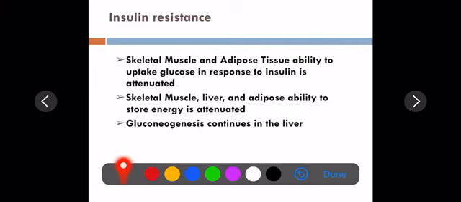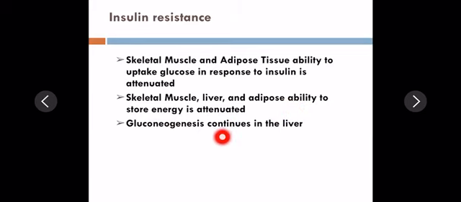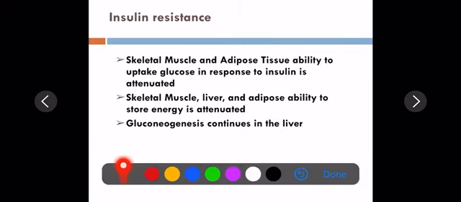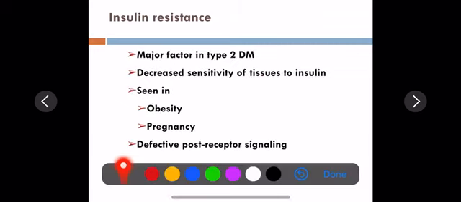Skeletal muscles and adipose tissues' ability to uptake glucose in response to insulin is attenuated, that is insulin resistance. The ability of skeletal muscles, liver and adipose tissue to store energy is reduced or attenuated, and gluconeogenesis continues in the liver. These all cause increased blood glucose level. We have already discussed all this. Insulin resistance is a major factor in type 2 diabetes.